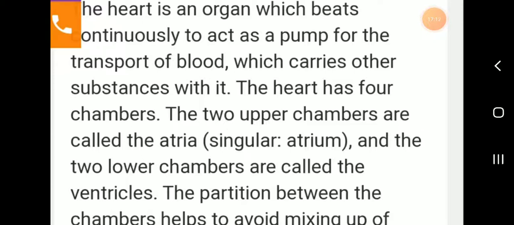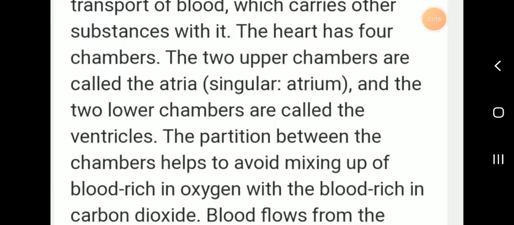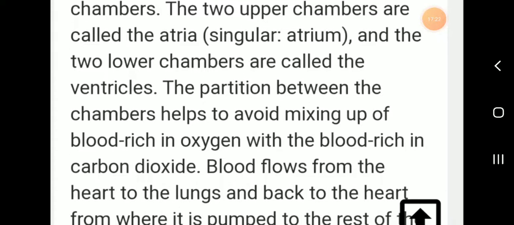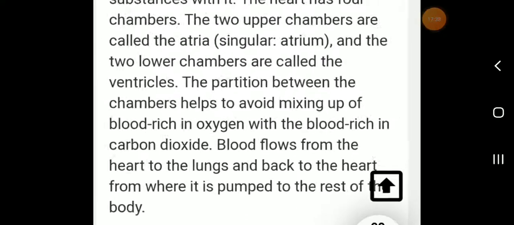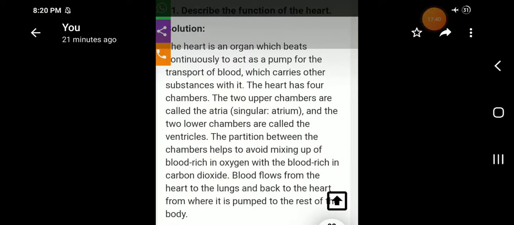And the 2 lower chambers are called ventricles. The partitions between the chambers help to avoid mixing of blood rich in oxygen with the blood rich in carbon dioxide. Blood flows from the heart to the lungs and back to the heart, from where it is pumped to the rest of the body. That is the description of the heart.